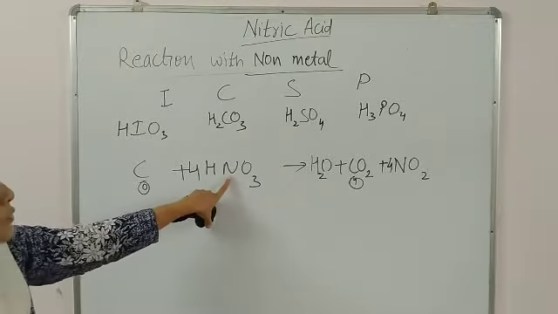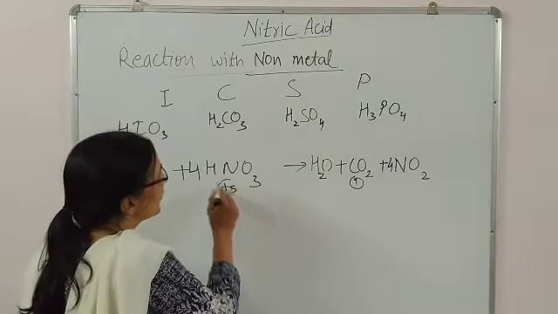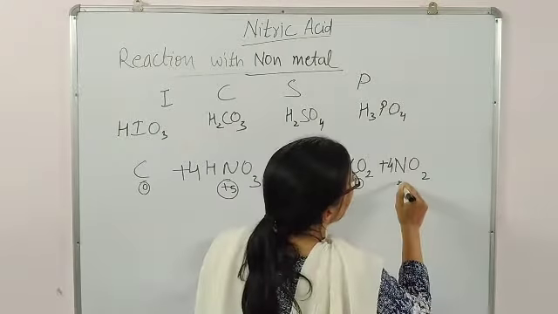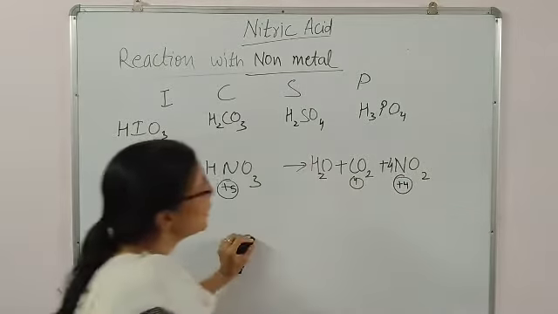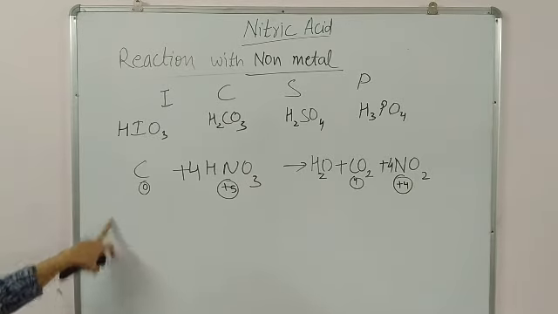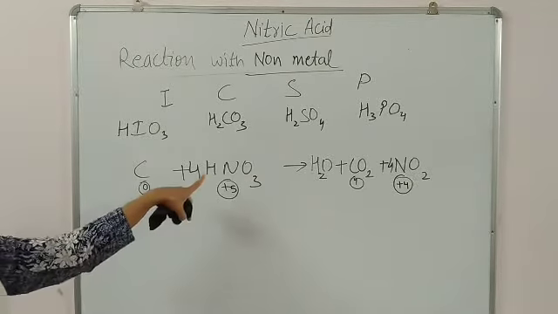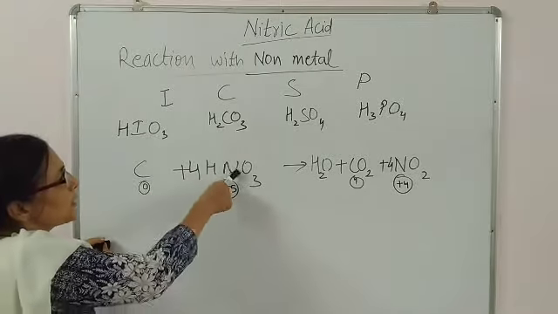For nitrogen, there is a change from plus 5 to plus 4. Okay, so one change, it means the multiplication factor is 1. There is no need to write it. Now the next step, if you have written 4, balance the nitrogen. First step, balance the nitrogen.